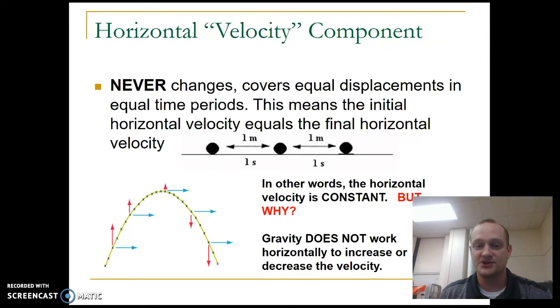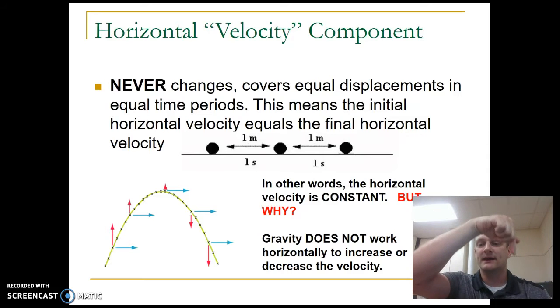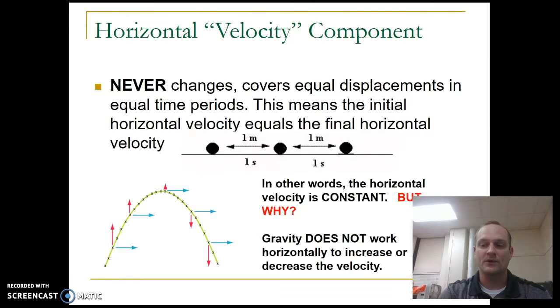Well, that's never going to change. If you think about it, once you let something go, gravity's pulling it down, so there's an acceleration downward. That's going to change the vertical velocity. But the acceleration downward doesn't do anything to the velocity this way. So your horizontal velocity winds up staying constant.